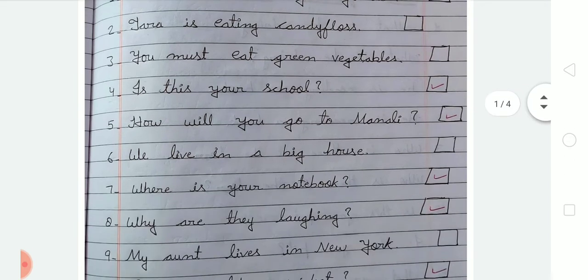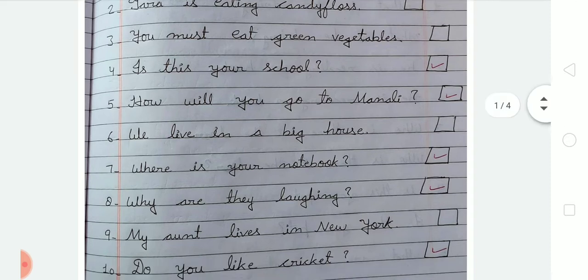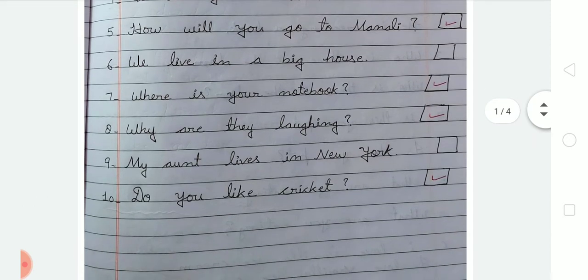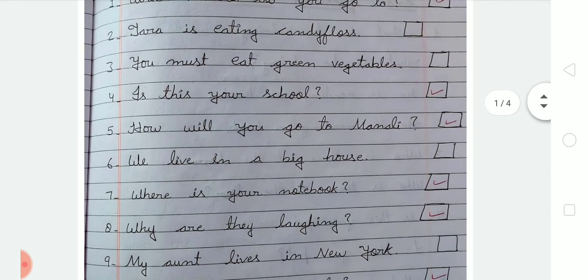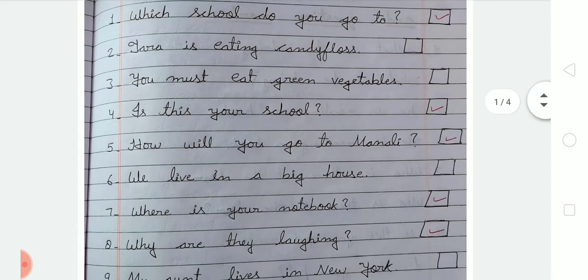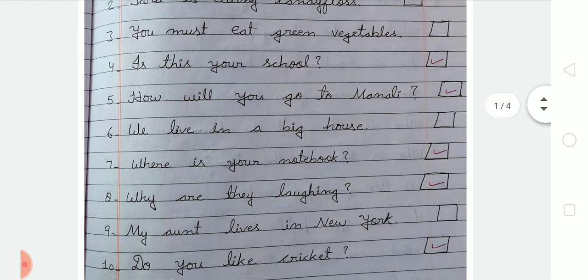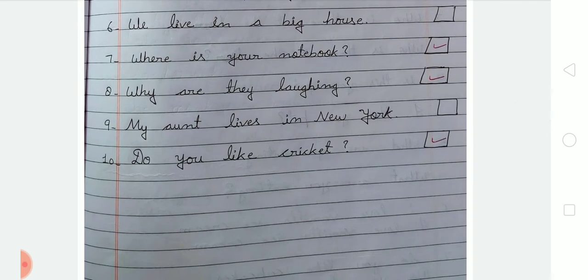Now number 6: We live in a big house. It is a simple sentence, so we don't take it. Number 7: Where is your notebook? This sentence is asking a question, so we have to take it. After that number 8: Why are they laughing? So we have to take it. Number 9: My aunt lives in New York. It is a simple sentence. Now the next, number 10: Do you like cricket? So we have to take number 10. So like this we have to take numbers 1, 4, 5, 7, 8 and 10. These are the question sentences. This sentence is asking a question, so we have to tick.